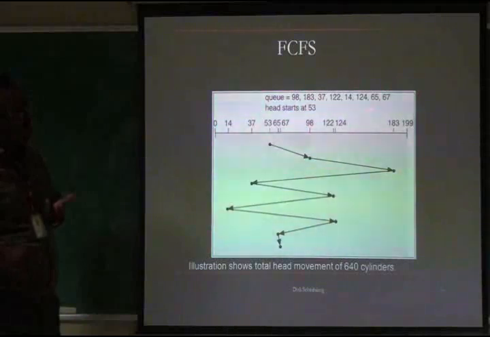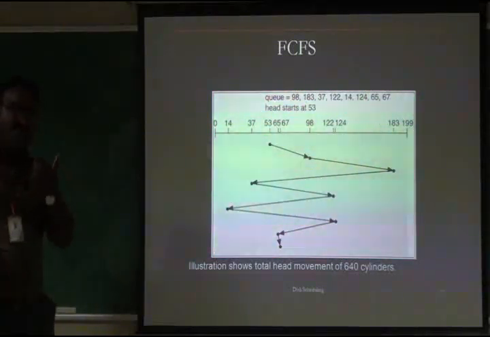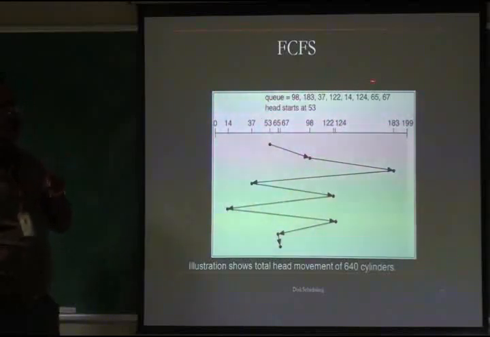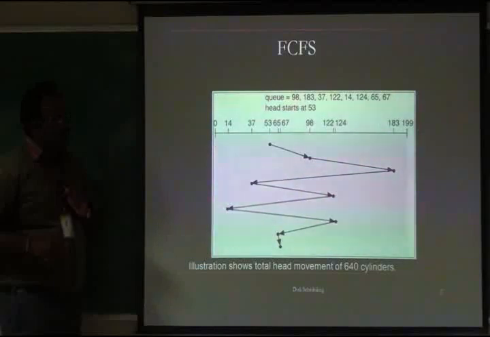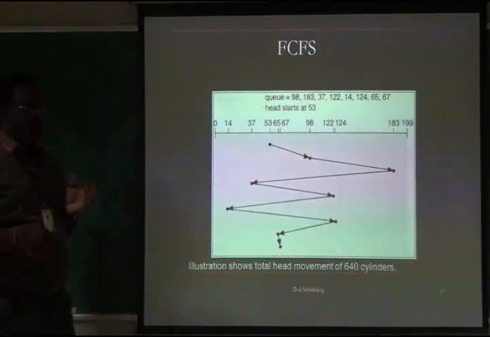So in what order do the sectors have values in the queue? The head started with 53. The head movement goes according to the order of the queue, which is first come first serve scheduling. It starts with 53 and moves through the sectors: 98, 183, 37, 122, 14, 124, 65, 67.